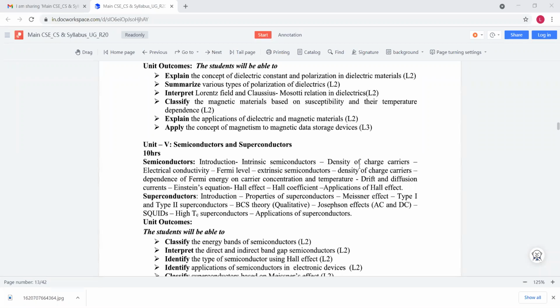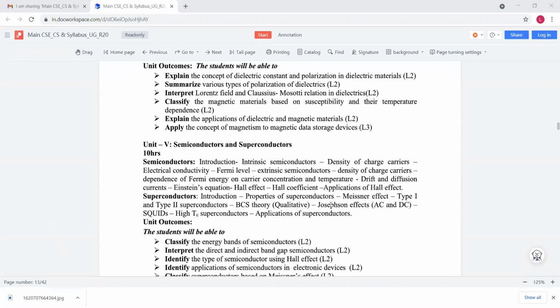So in this chapter we discuss the density of charge carriers, electrical conductivity, Fermi level, extrinsic semiconductors, density of charge carriers, and also the dependence of Fermi energy on carrier concentration. That means how the carrier concentration changes based on temperature.